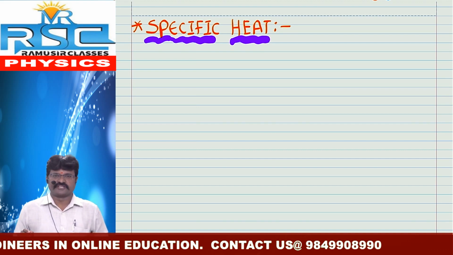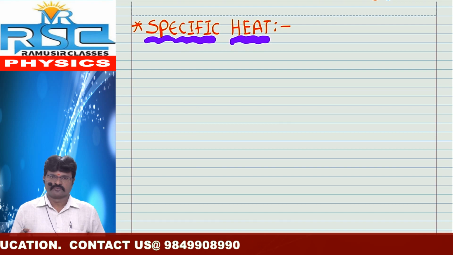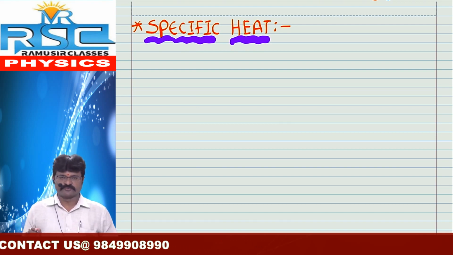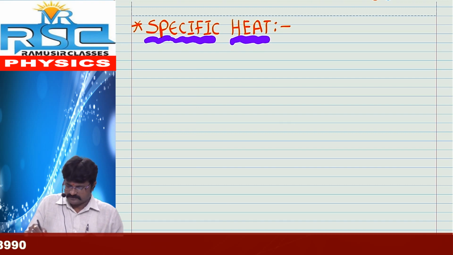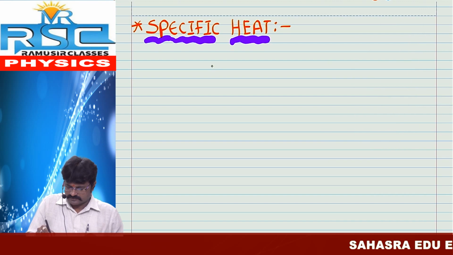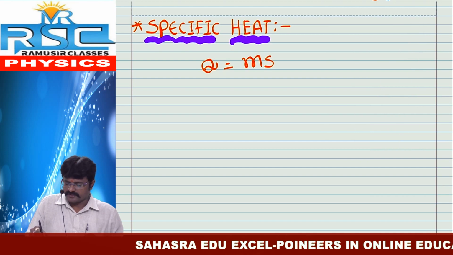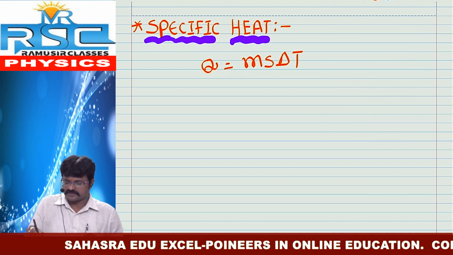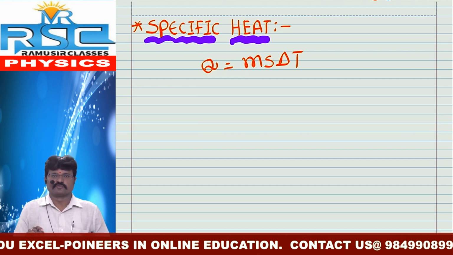What is specific heat? Before learning this definition, we want to recall once again the formula of specific heat. Q is equal to m s delta T. In the last session, we already derived this.